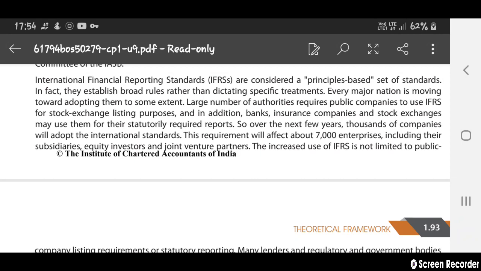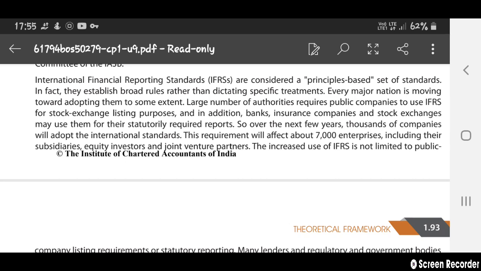Every major nation is moving towards adopting these rules, and a large number of authorities require public companies to use IFRS for stock exchange listing purposes. In addition, banks, insurance companies, and stock exchanges may use them for their statutorily required reports.